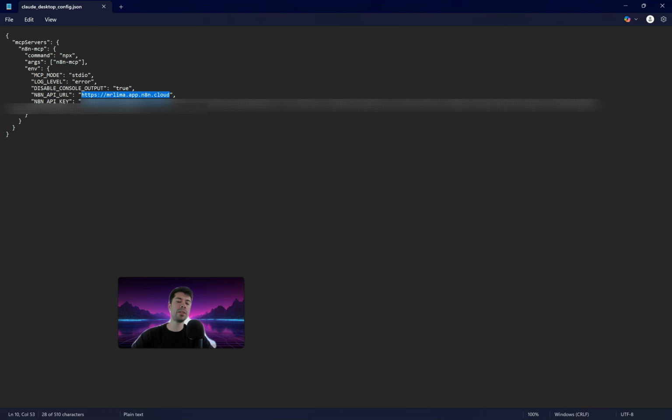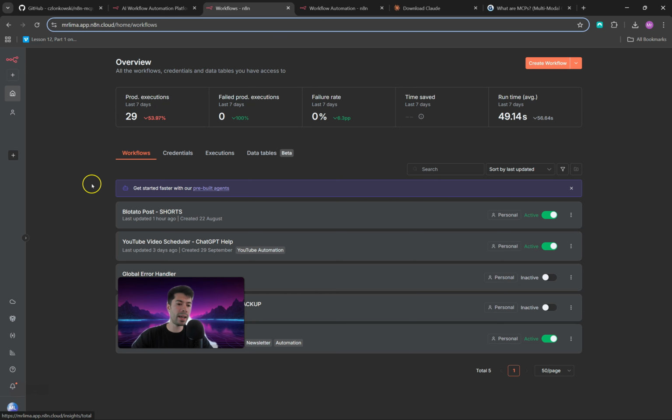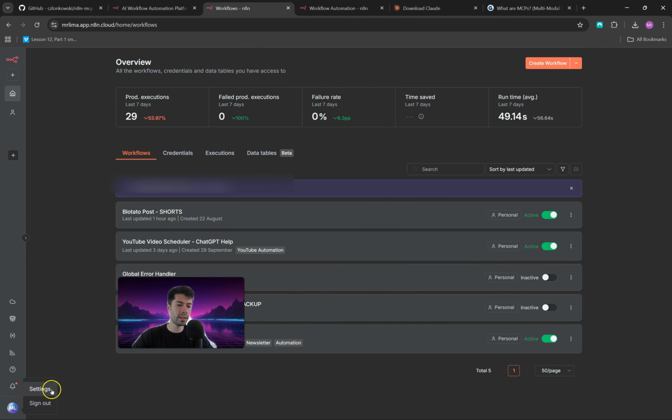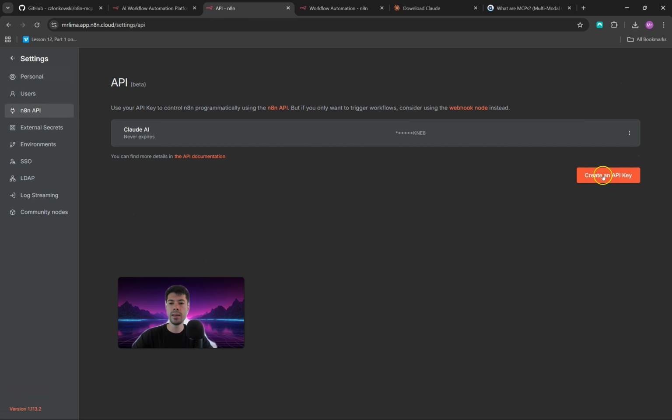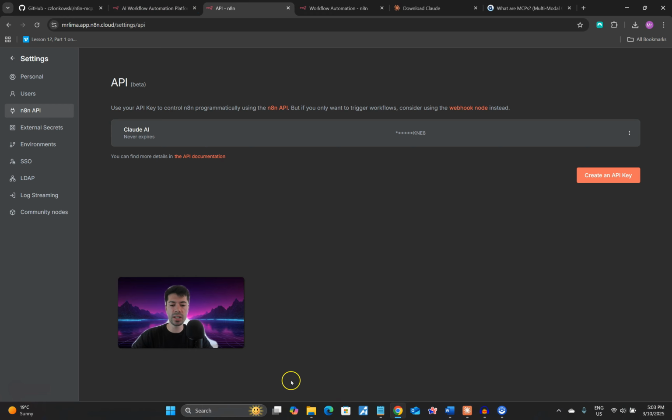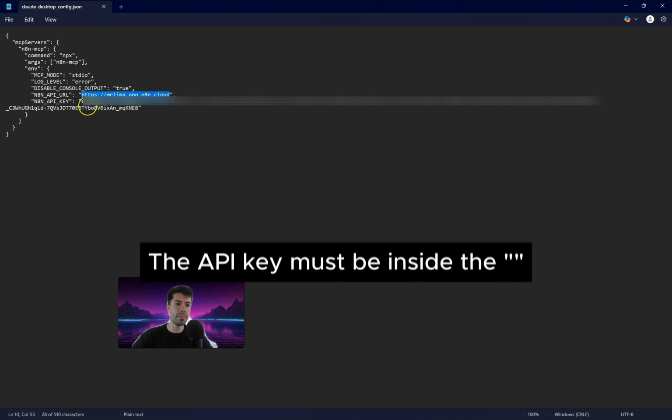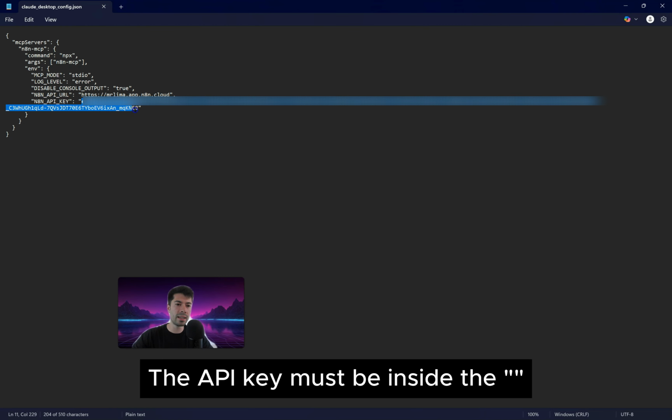The next step now is to get your API key. To do this, let's go back to n8n. Let's go back here to profile, then click on settings. And here on settings, you are gonna click on n8n API, create an API key. In my case, I already had my Claude one here. Copy that and then make sure that you put that exactly in between these two signs here.